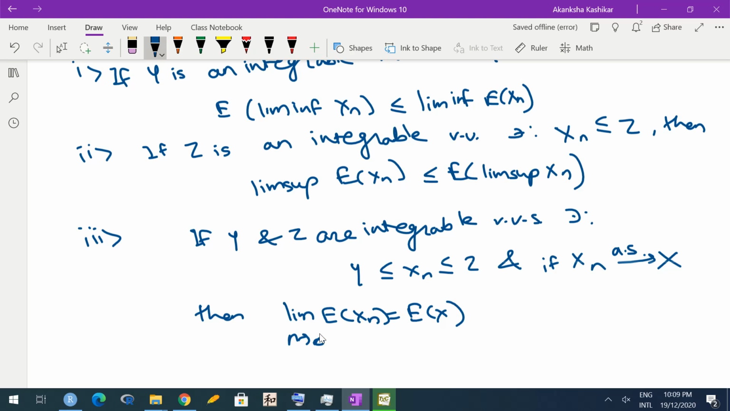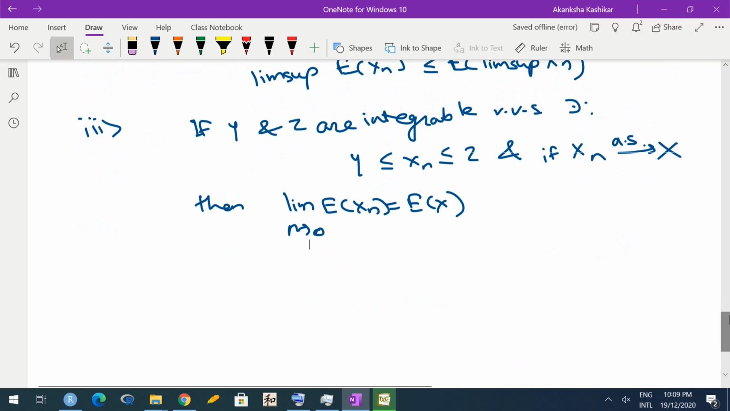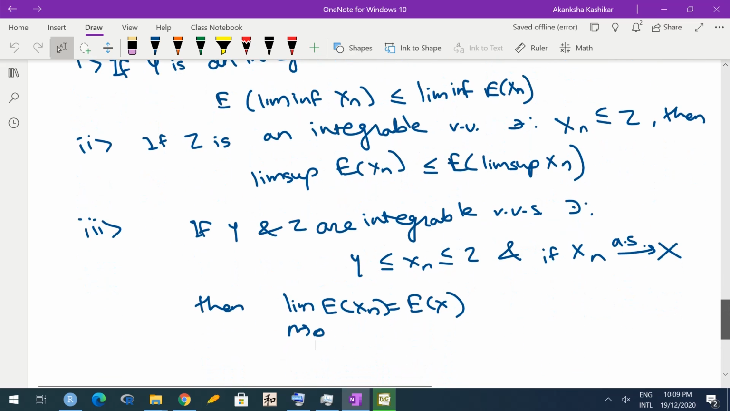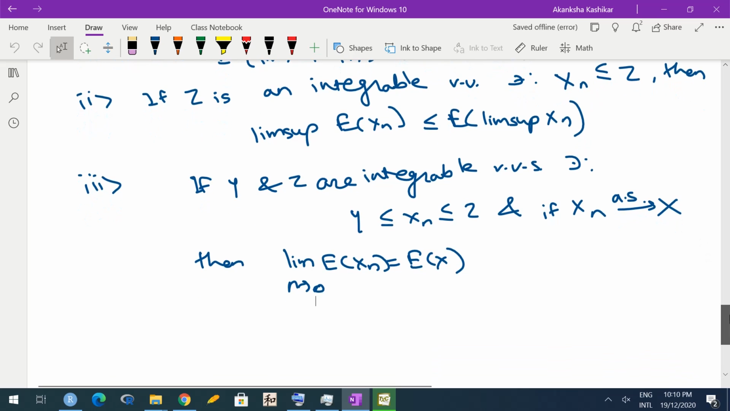Now we won't go into the proof of the first two parts, and the third part also we won't exactly prove rigorously, but let me give you an idea why that would work. What the first two parts are saying is that liminf and expectation have some relationship. In the third part we have both the conditions of the first two parts, right? We have Y and Z, two integrable random variables, Y a lower bound and Z an upper bound. So both the things that are true in the first and second would hold.